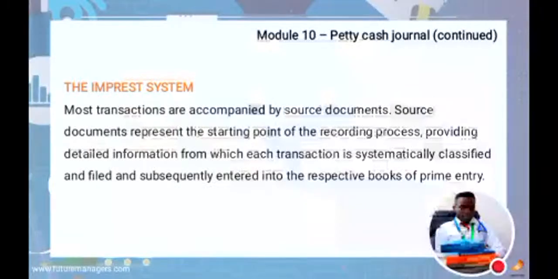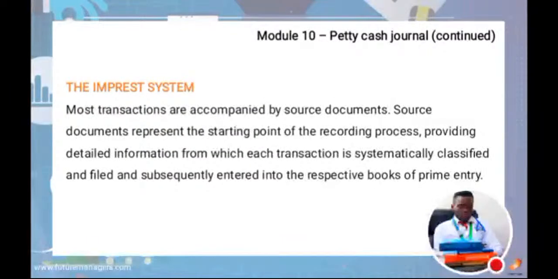Then besides that, also the Imprest system. The Imprest system is also one of the transactions that are accompanied by some source document that usually represents the starting point of the recording process, providing the detailed information from which each transaction is systematically classified and filed, subsequently entered into the respective book of prime entry.